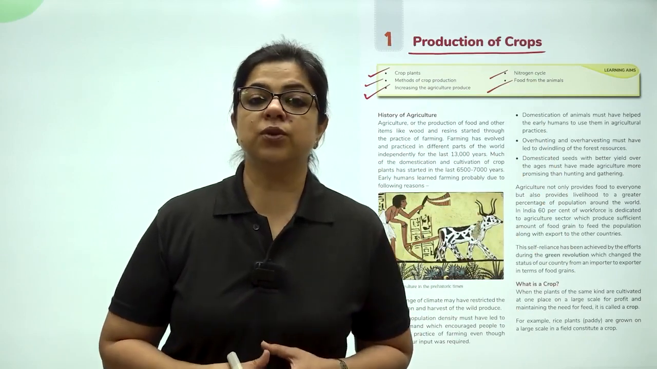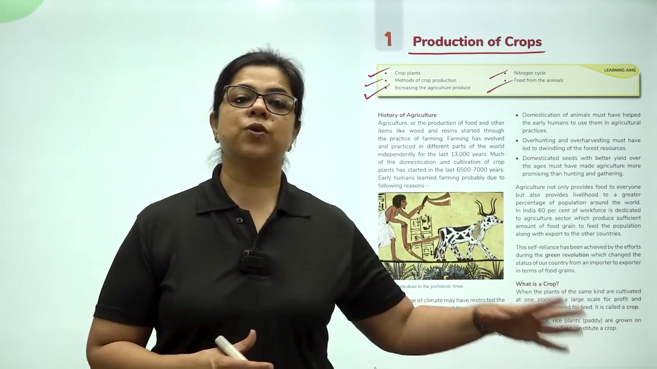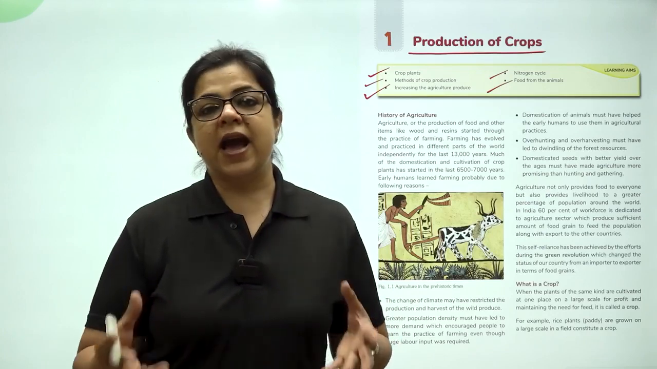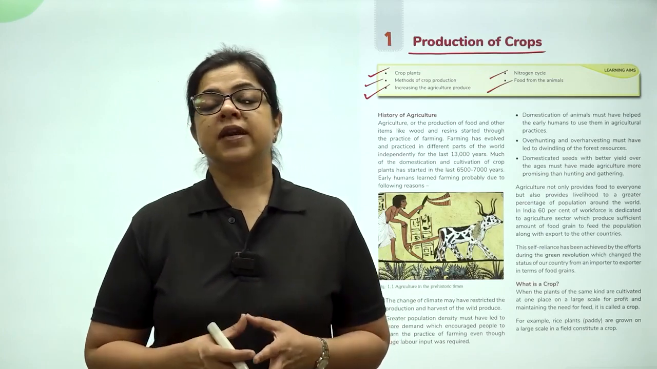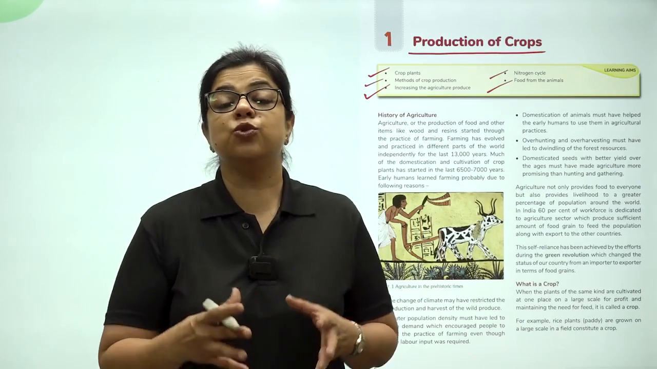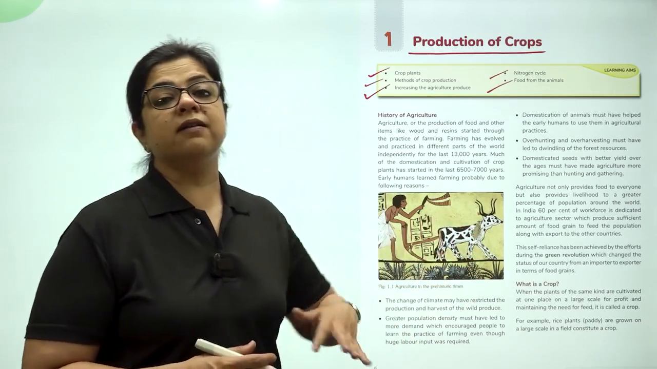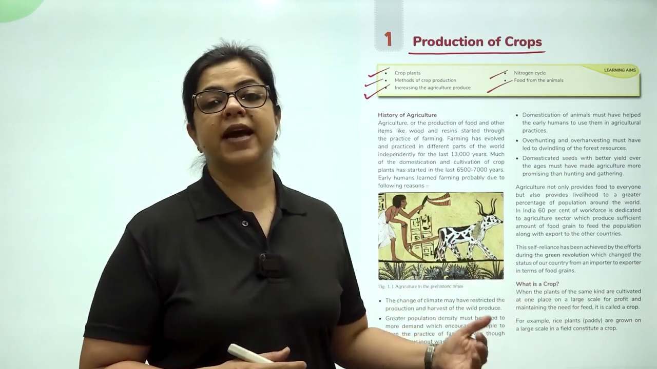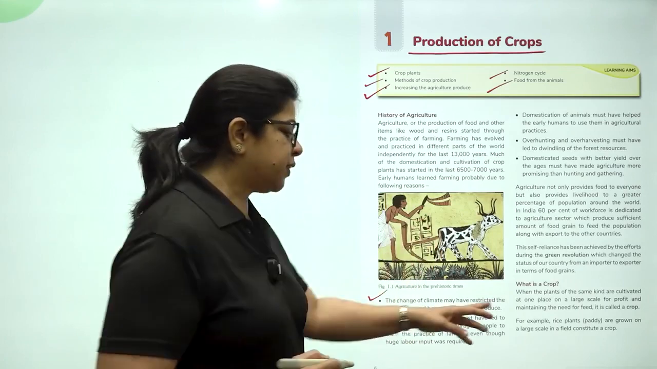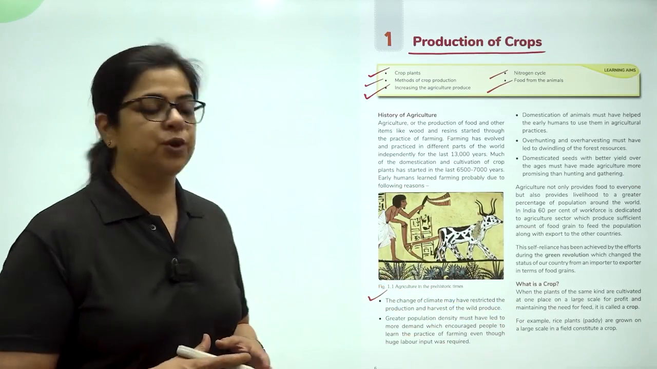So children, we all know that early humans were hunters and gatherers, right? So they used to hunt animals and eat their raw meat, and they used to gather fruits and berries and consume them. However, it is noticed that suddenly early humans felt the need to grow crops. There are certain reasons which are hypothesized why early man had to shift from being a gatherer to being a cultivator. So these reasons are that the change of climate may have restricted the production and harvesting of wild produce.